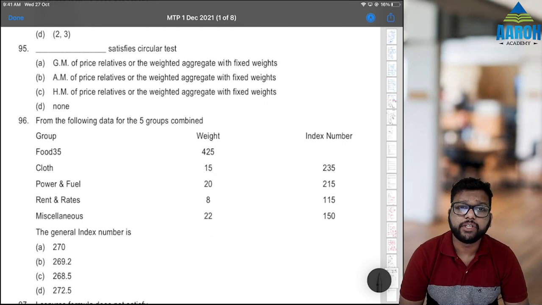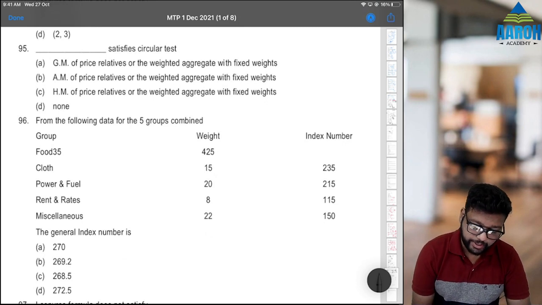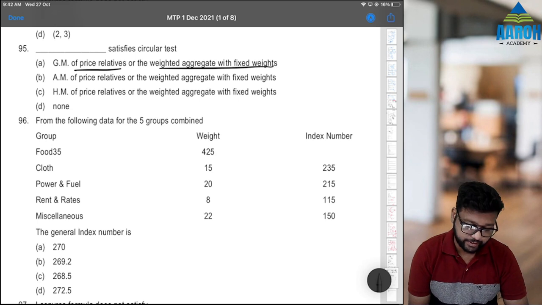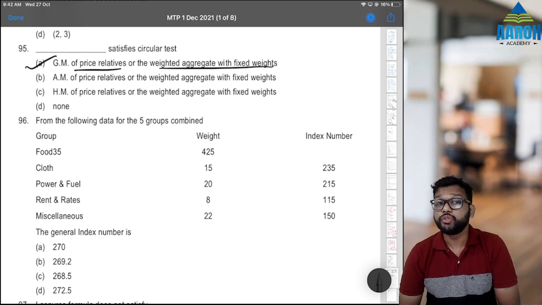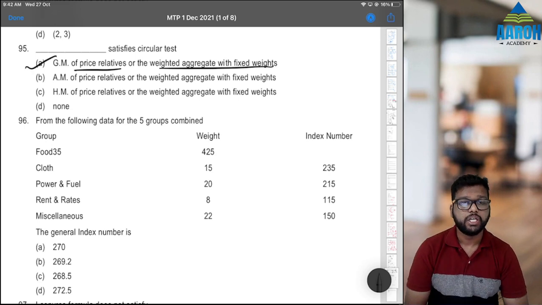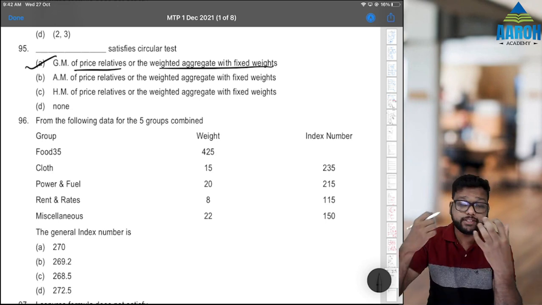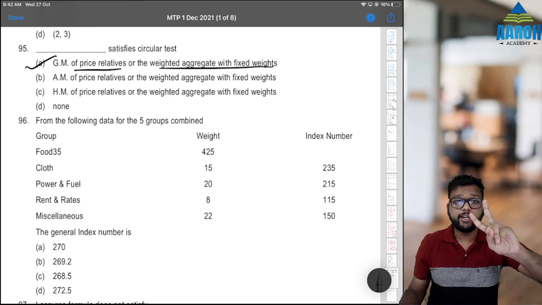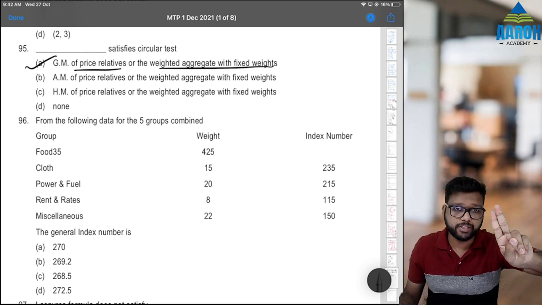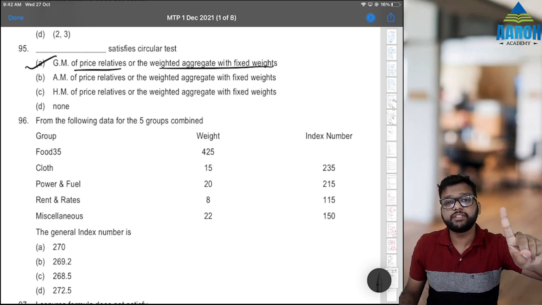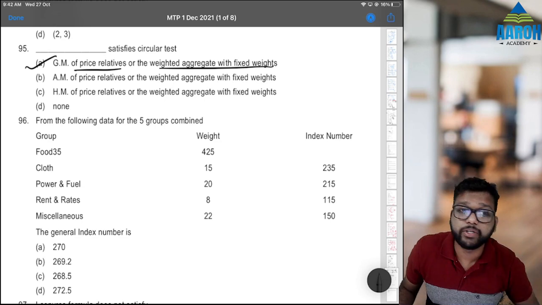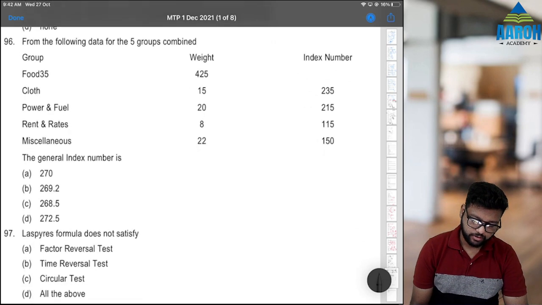95 dash satisfies circular test. GM of price relatives and weighted aggregate with fixed weights. A is the correct answer. You should know the theory of index numbers. Understand that index numbers is now a very important chapter because time series is removed. Earlier, index number plus time series had 4-5 marks weightage. Now only index number has 4-5 marks weightage. So index number is important now.